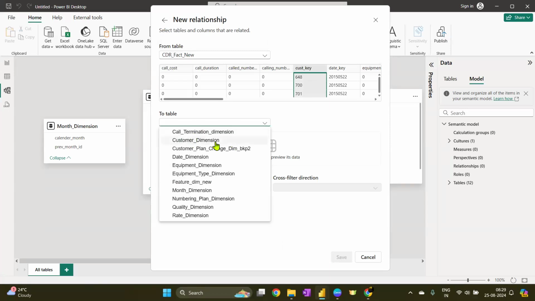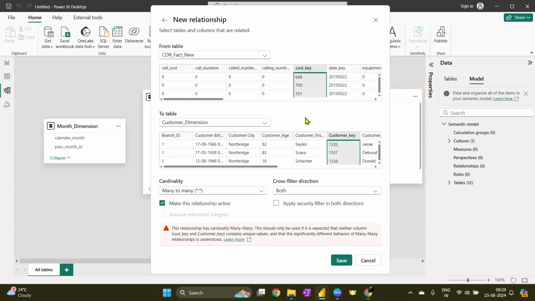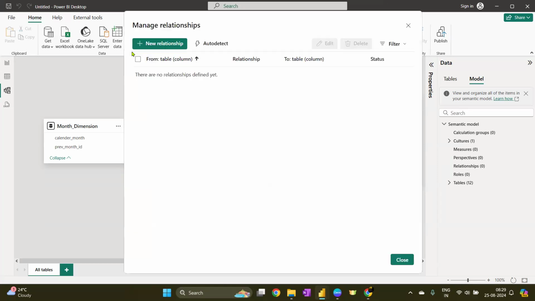For customer key, I have this customer dimension, which is going to contain the primary key for this column. So if I select my customer dimension, let's see if there is any customer key here or not. I selected customer key. It says it is a many to many relationship at the moment. If there is any other column that we have, okay, no. At this point, this is a customer key and this is a customer key here, and I cannot use it. Probably there is some update we might have to do in customer dimension. Let me check once again.